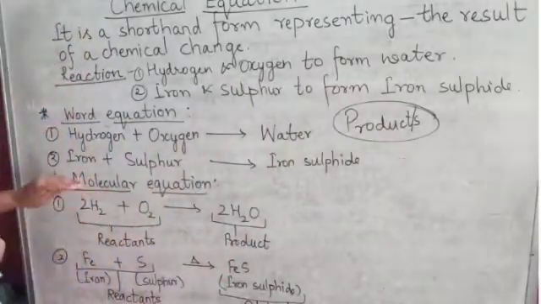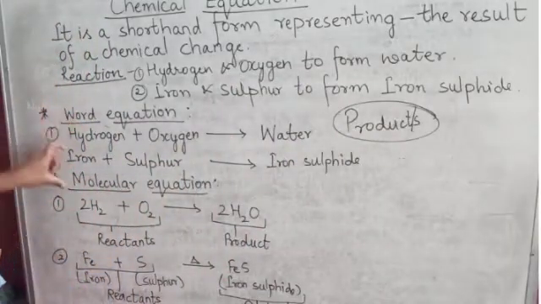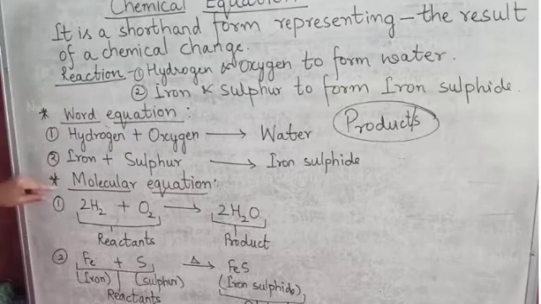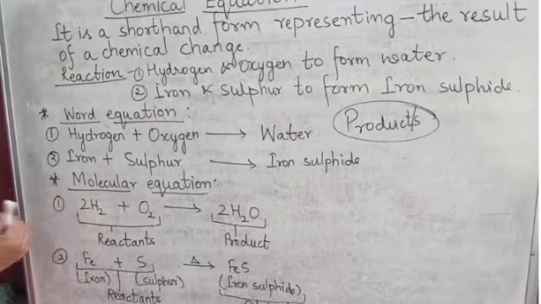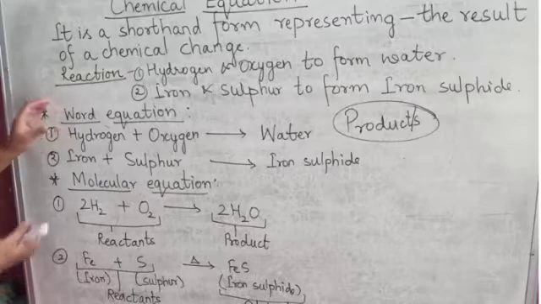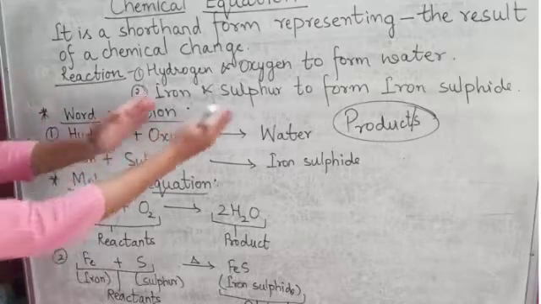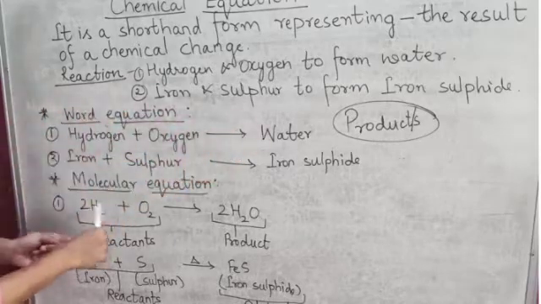So this is called a word equation, and the second one is the molecular equation. In the molecular equation, symbols are used. Here the reaction between hydrogen and oxygen gives water, and now we write it in symbols.